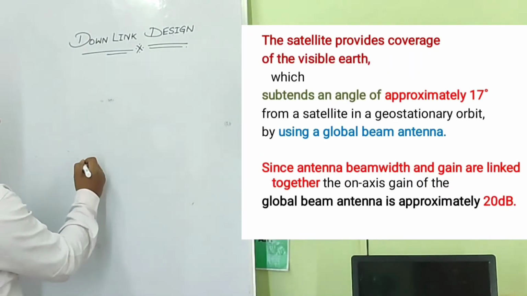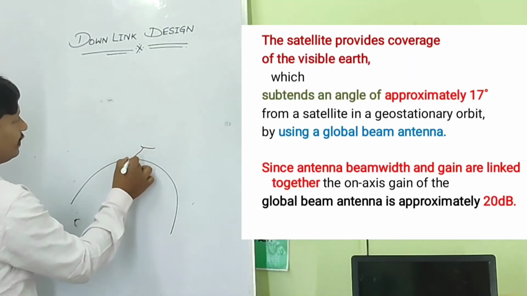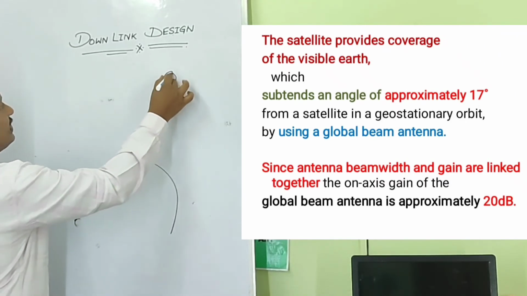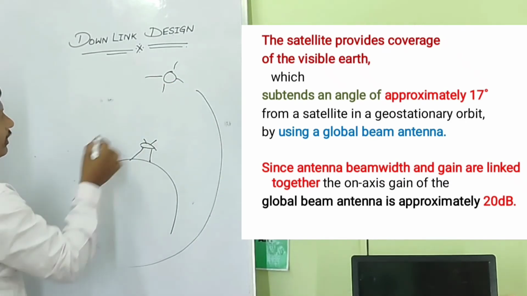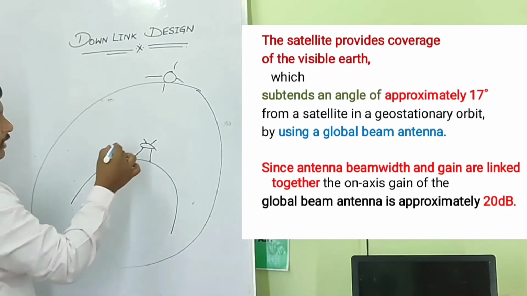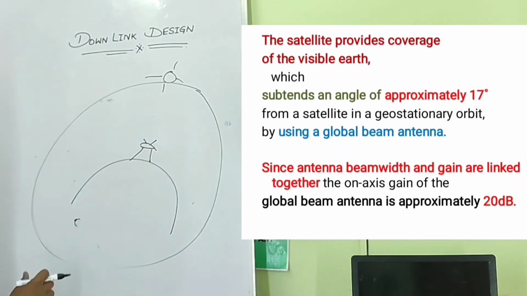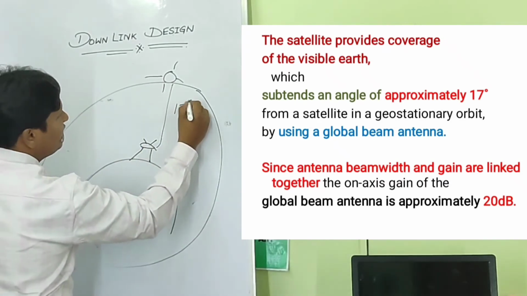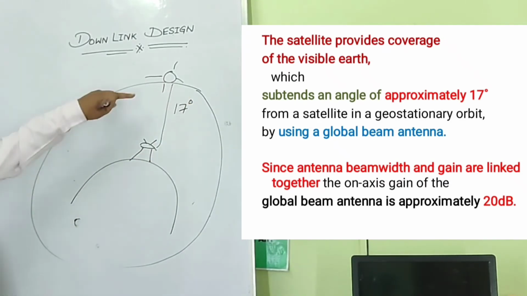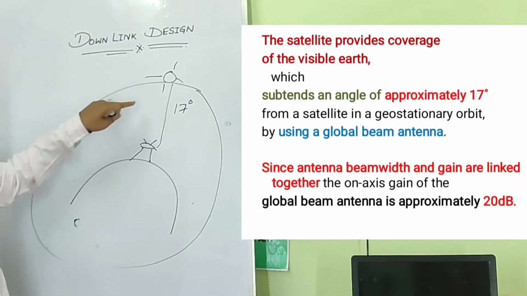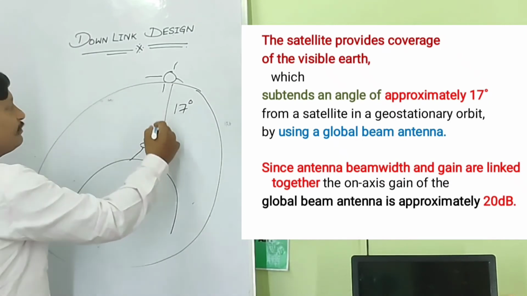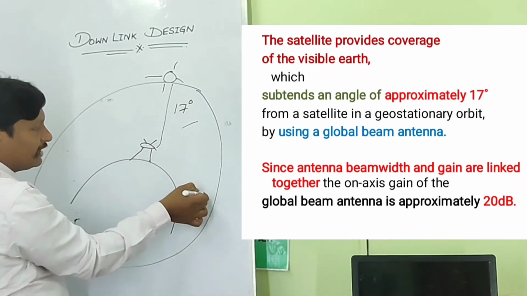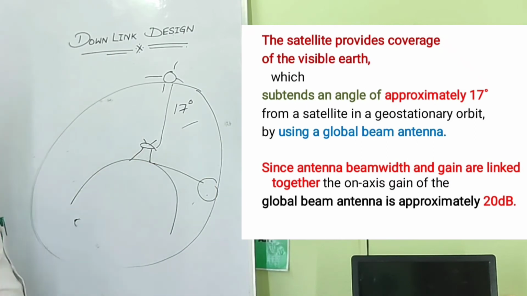Now let us see another important point. This is earth, and on the earth we have a ground station here. The satellite is orbiting around this earth, but the important point here is, with respect to the earth station, if the satellite is subtended with an angle of 70 degrees, then there will be visibility between the earth station and the satellite. If it is beyond that, then the visibility cannot be there and the satellite goes in another direction, so that the satellite cannot see the earth station.